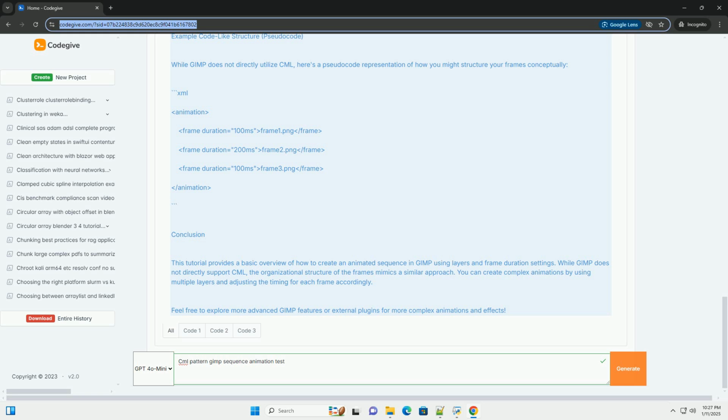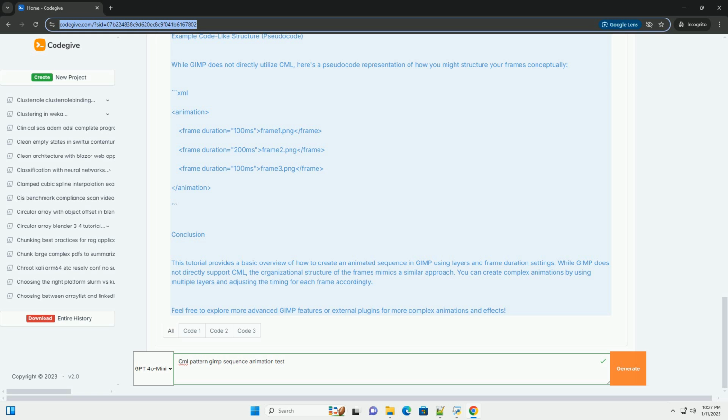Step 6. Export your animation. 1. Export as GIF. When you're satisfied with your animation, go to File, Export As. Choose GIF image as the file type. In the export options, make sure to check As animation and set the frame delay if you want a consistent speed regardless of layer name durations. Click Export.